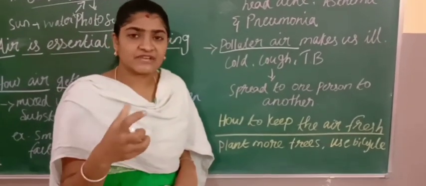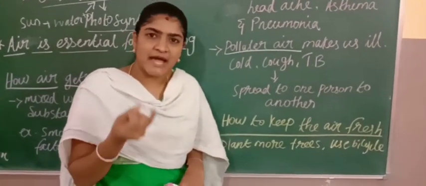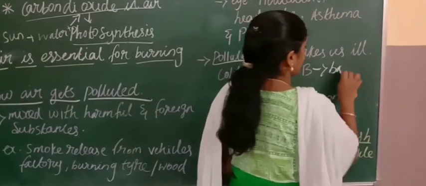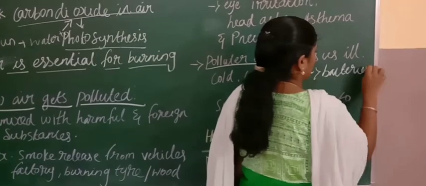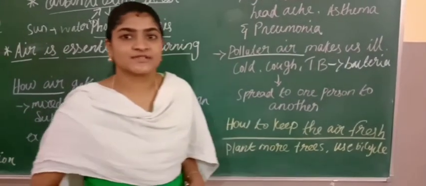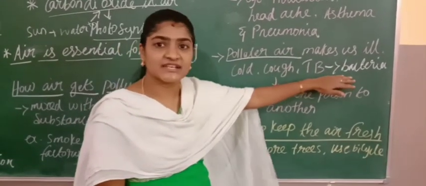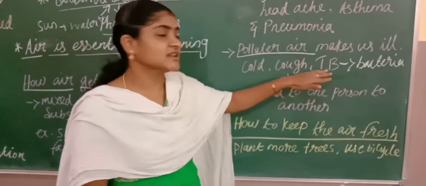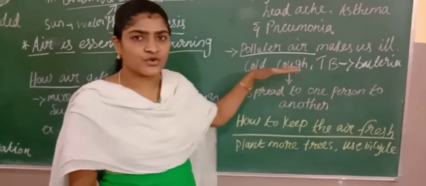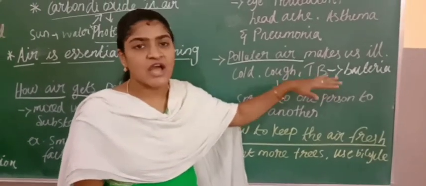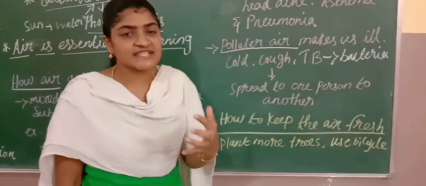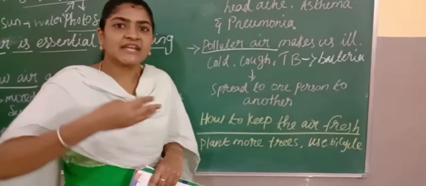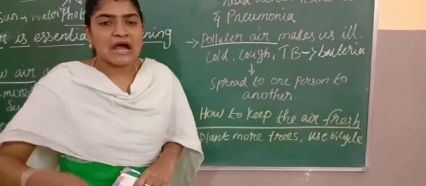In polluted air we can see germs, like bacteria. Tuberculosis is caused by bacteria. And this corona, which newly came, is a virus, and it also spreads into the air. Due to the polluted air, a person will get cold, cough, tuberculosis or corona. When they cough and sneeze, these germs get mixed into the air and spread from one person to another.